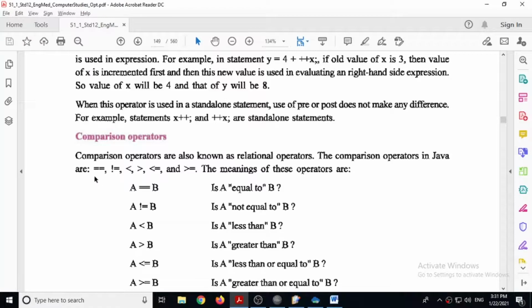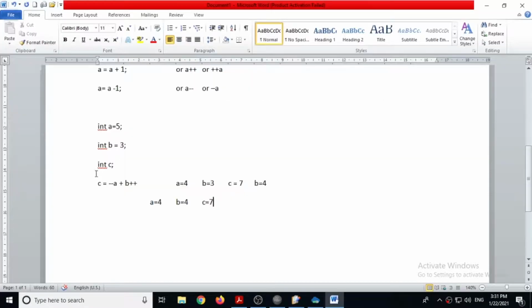For equal to we have to give the double equal to sign, and there is a difference between equal to and double equal to. If you write a is equal to 50, then this is the assignment operator, which assigns the value 50 to variable a. But if you give a double equal to 50, then this is not assignment. It compares the value 50 with a, and you cannot use this statement directly. You have to use this statement inside if.